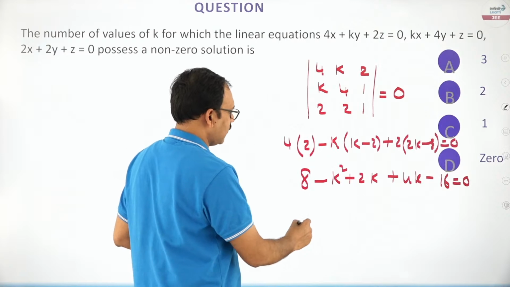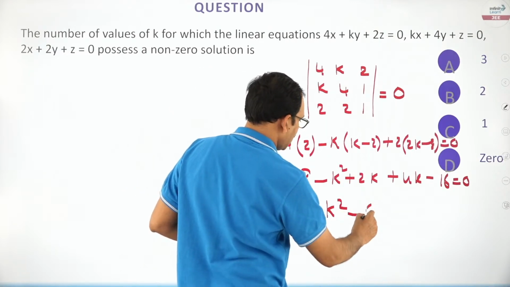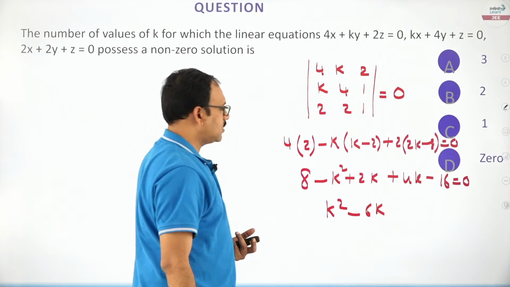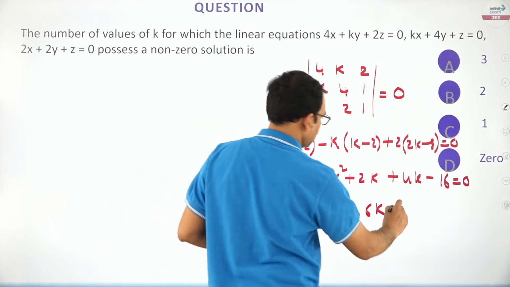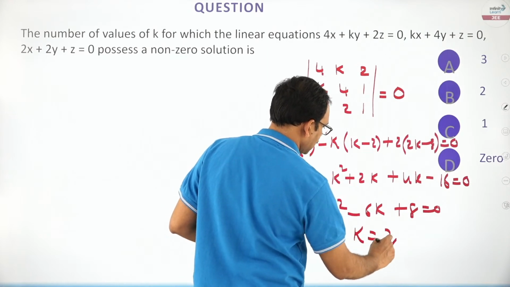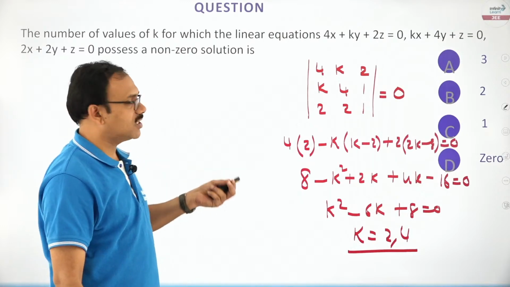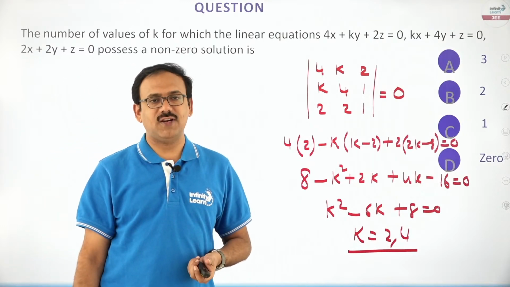Try to solve this equation, friends. k square, this is going to be minus 6k, plus 8 is equal to 0. k will have two values, 2 comma 4. Yes, I can say there are two distinct possible values for k.